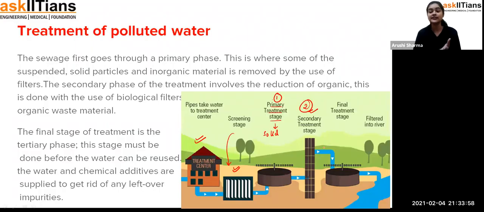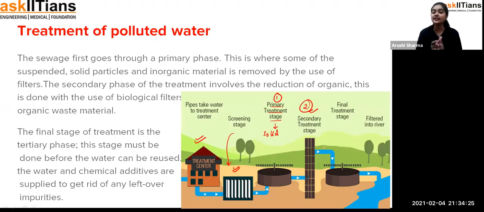Biological filters, you can see, students, are like the filtration process of the ROs which we have in our houses. They have some type of filter paper, and these filter papers are made in such a way that the impurities will be left behind, like bacteria, or some very small bacteria, or any other type of organism, and the pure water will come out of it.